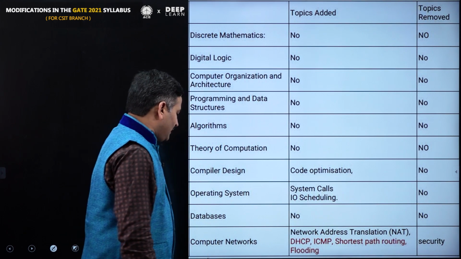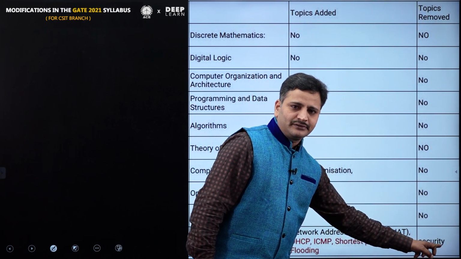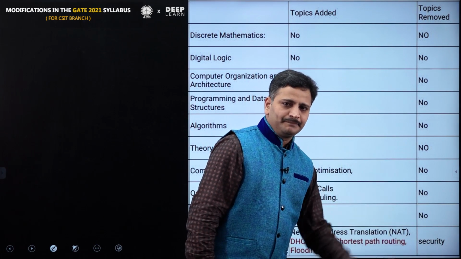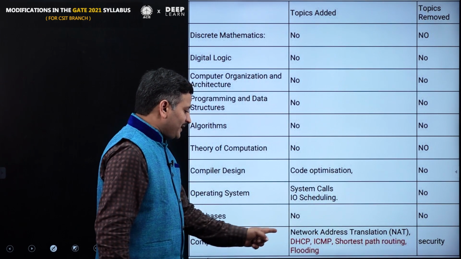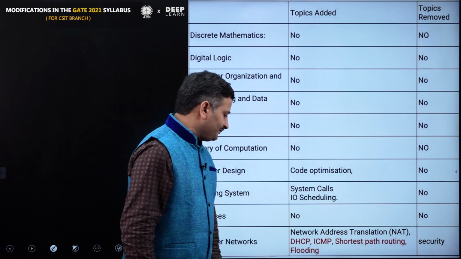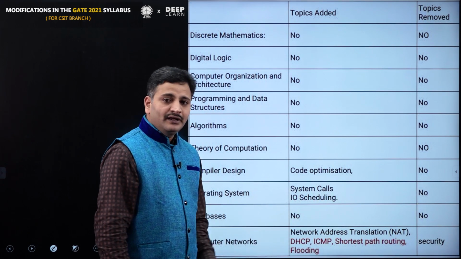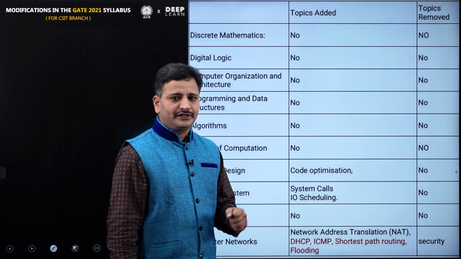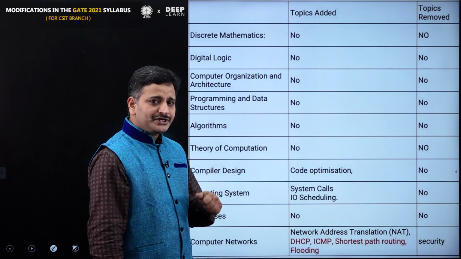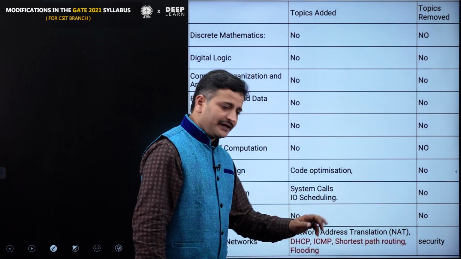So the only change is here: this time network security is not there. They completely removed network security. And these topics: network address translation, DHCP, ICMP, shortest path routing, that is flooding. Earlier we had shortest path algorithms, that is link state and distance vector routing algorithms, but this time they mention link state, distance vector routing algorithms as well as flooding.